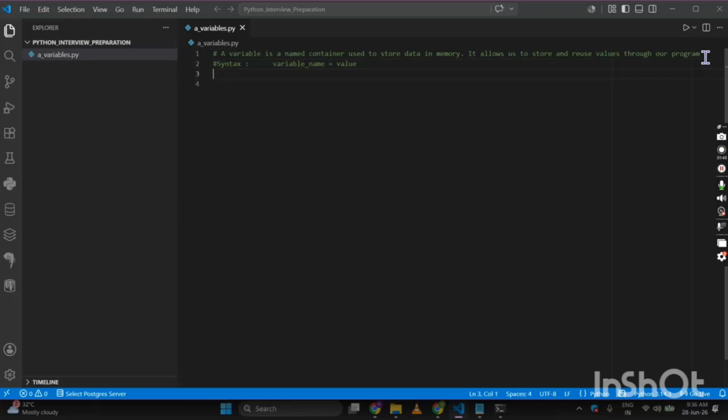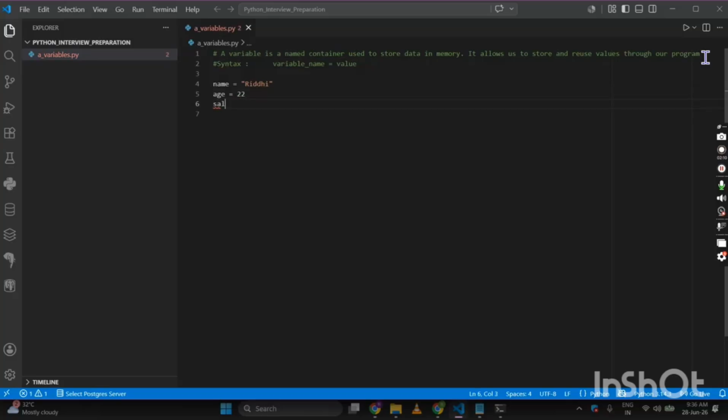Now let us get some examples. Suppose I am giving a name, this is a variable, and let us give it a value. Say I am giving my name. Let us get into the age, say the age may be this.